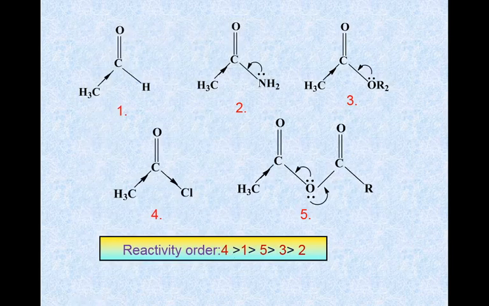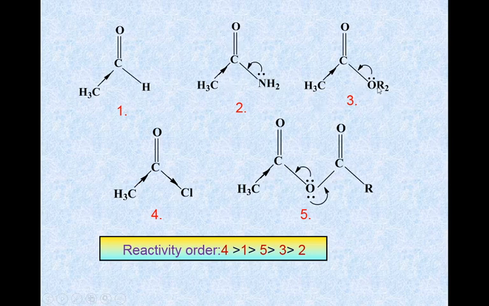Here are some examples and the reactivity order. This is the aldehyde. In this case, this methyl group donates its electron because the carbon is electron deficient. Oxygen possesses delta negative and carbon possesses delta positive. This methyl group donates via the plus I effect. In this case, there is a methyl group that donates, and also there is an NH2. The lone pair on the nitrogen atom delocalizes with this carbonyl group.